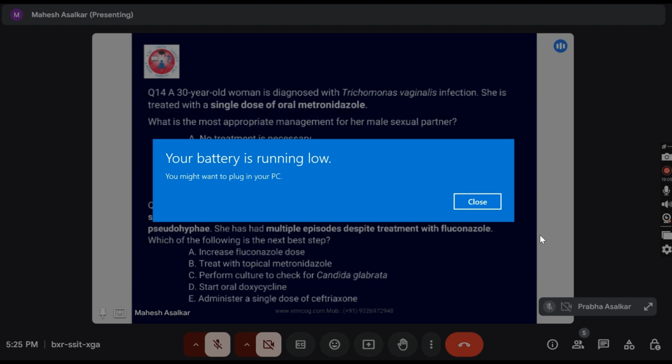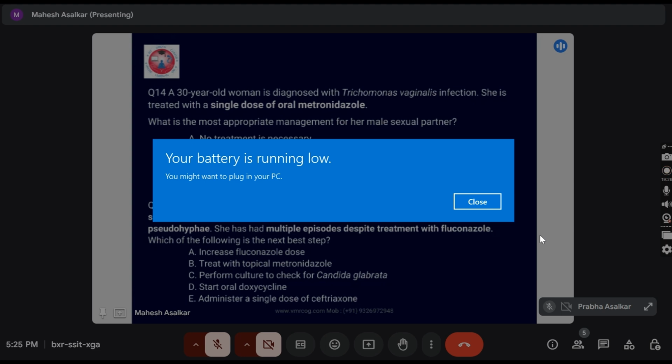Yes, sir. Question 15. A 42-year-old woman with poorly controlled diabetes mellitus presents with severe vulval itching and thick white vaginal discharge. Microscopy shows pseudohyphae. She has had multiple episodes despite treatment with fluconazole.